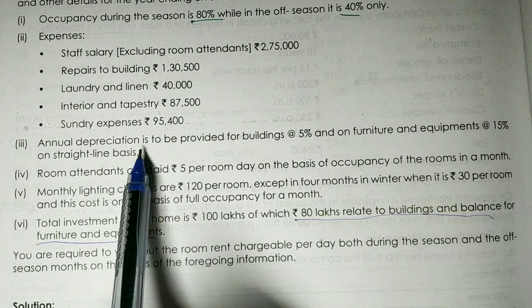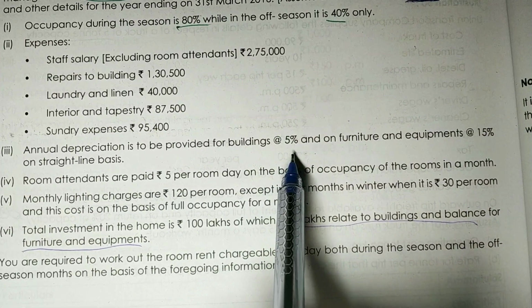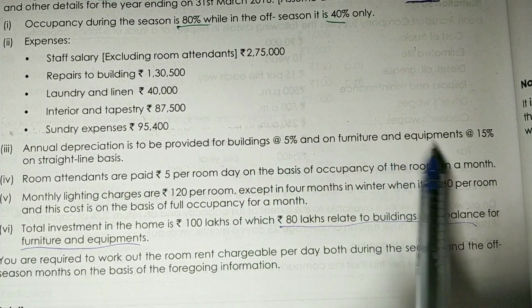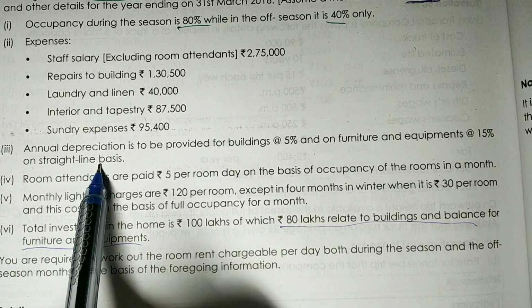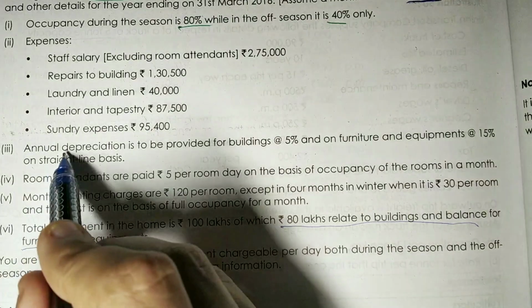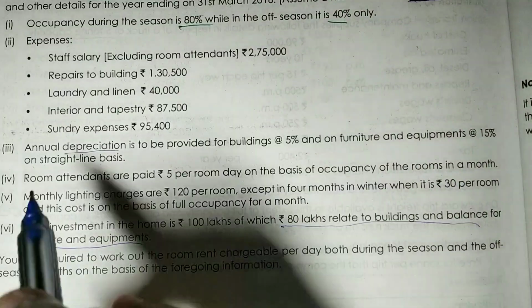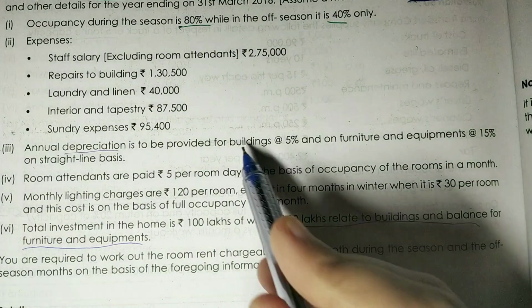Third point is saying annual depreciation is to be provided for buildings at the rate of 5% and on furniture and equipments at the rate of 15% on straight line basis. Whenever you see a provision for depreciation in the question, you have to search for the value of buildings and furniture.